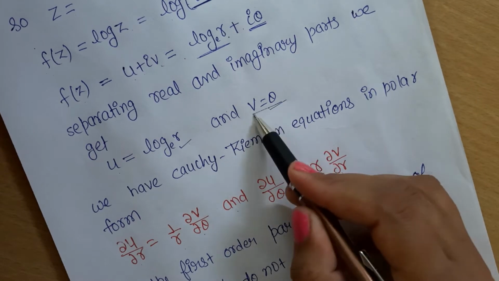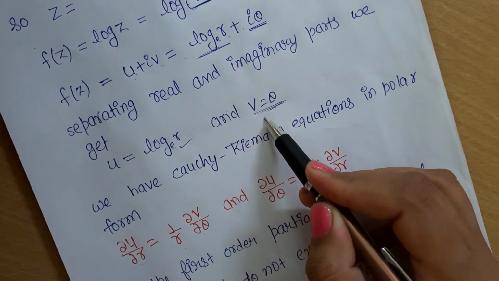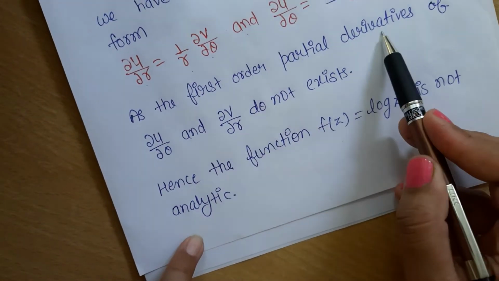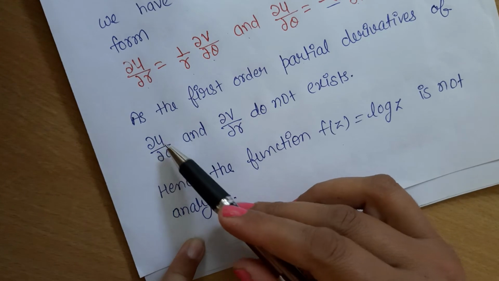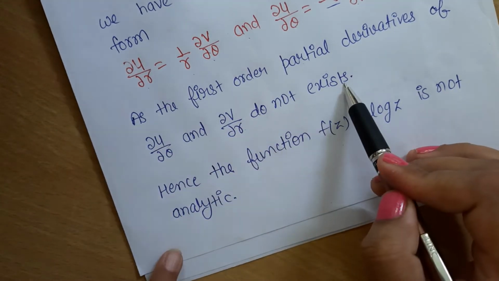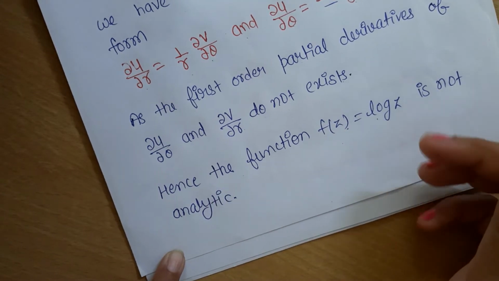Similarly, there is no component of r in v, so del v upon del r also does not exist. So the first order partial derivatives do not exist, and the function f(z) equals log z is not analytic.